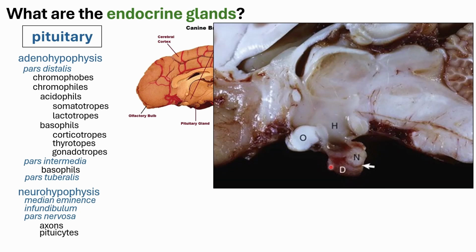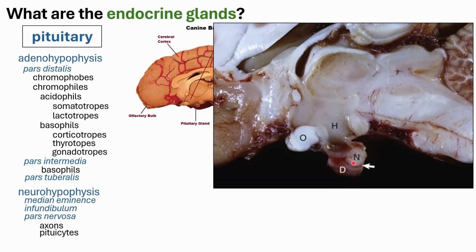This would be your adenohypophysis part. This would be your neurohypophysis. The neurohypophysis has your subparts, okay? You would have your median eminence, and then your infundibulum, and then the pars nervosa. While the adenohypophysis, you would have your other subparts as well.